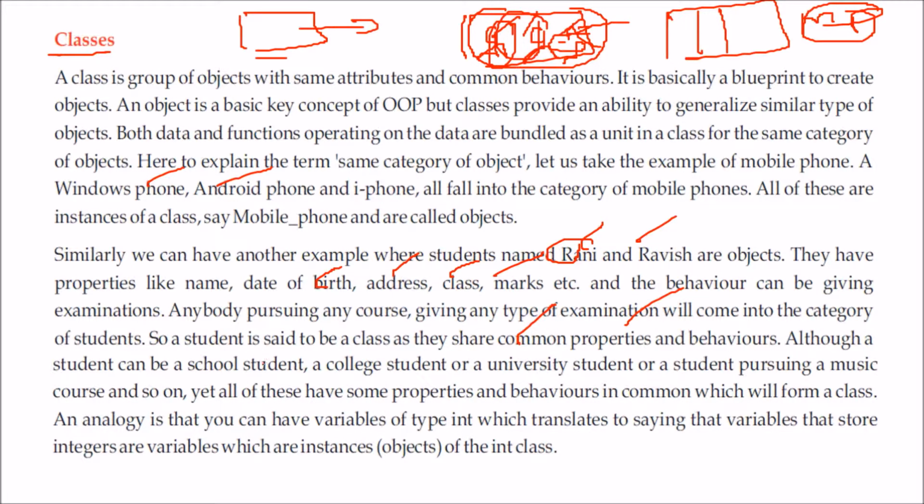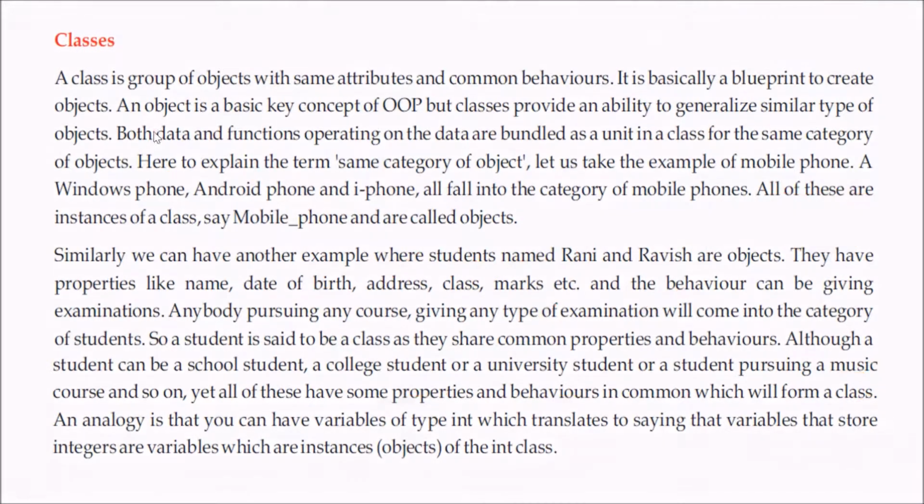And a student can be a school student, a college student, or a university student, or a student may be pursuing some guitar or music course. They may all have the same properties and behavior in common, which is forming a class. So this is how a class is made. All the objects, actually objects are made from the class, and that class has certain properties, certain data elements, certain functions, and each object will abide by that. Each object will have that. That is how we create objects from the classes.